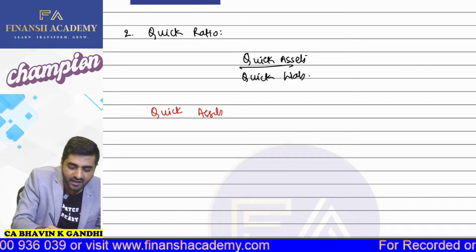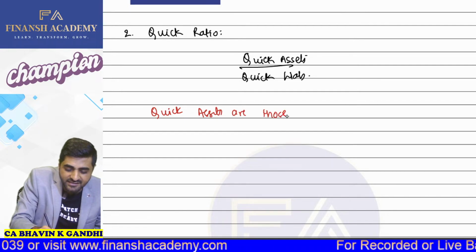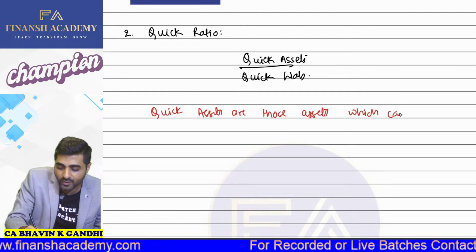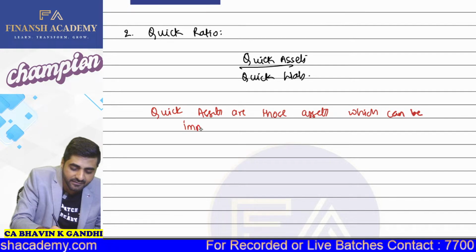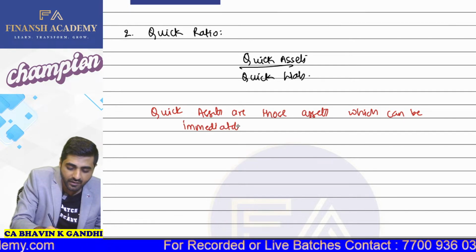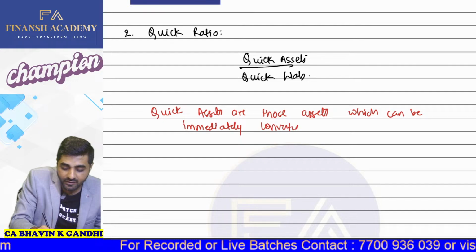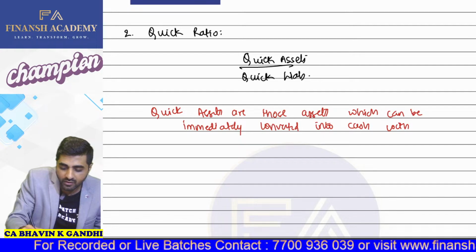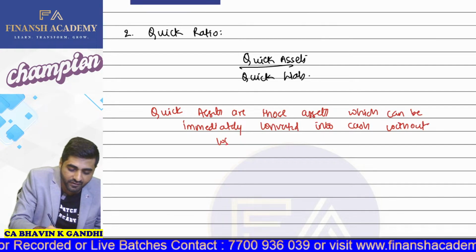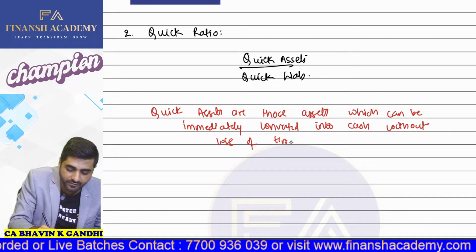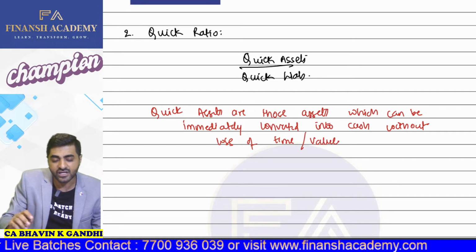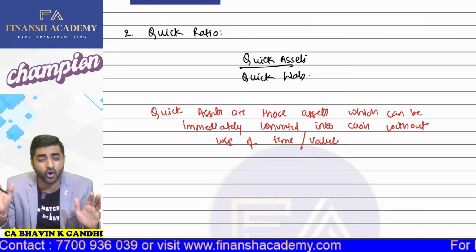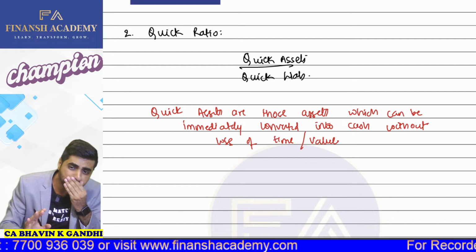Quick assets are those assets which can be immediately converted into cash without loss of time or value. Okay, so we have to convert this immediately into cash, but there should be no loss of time or value.